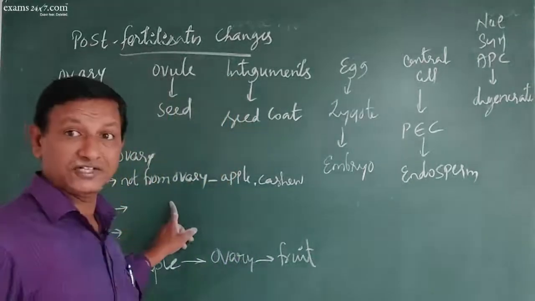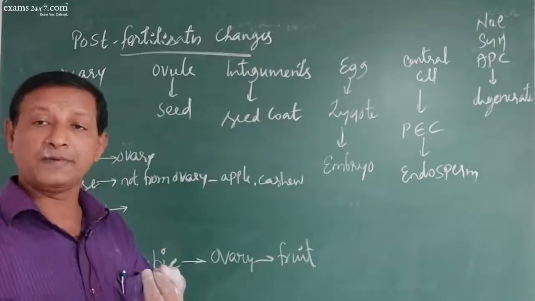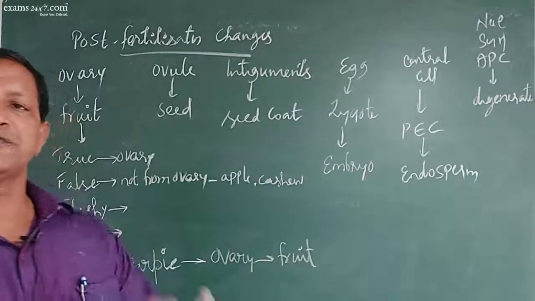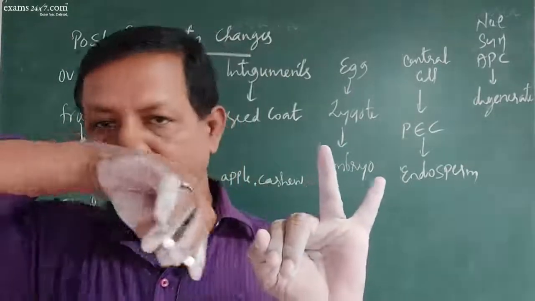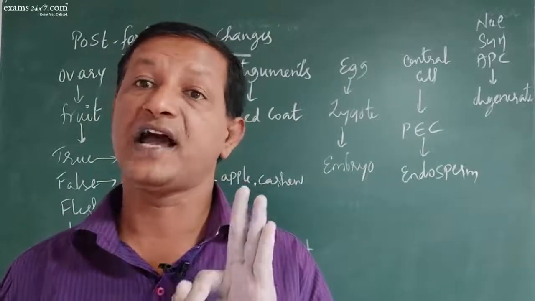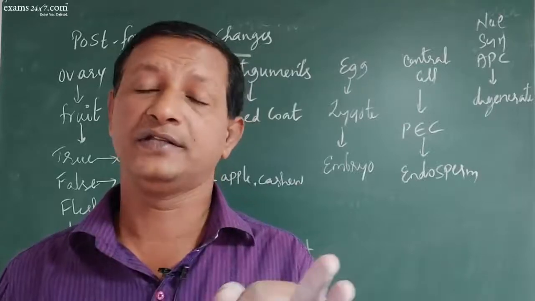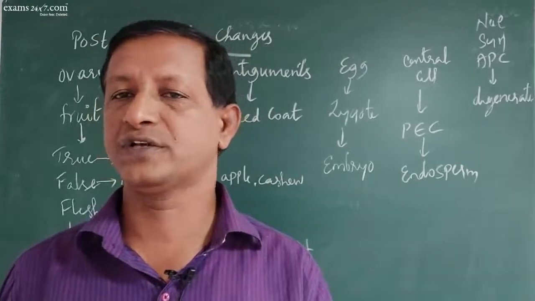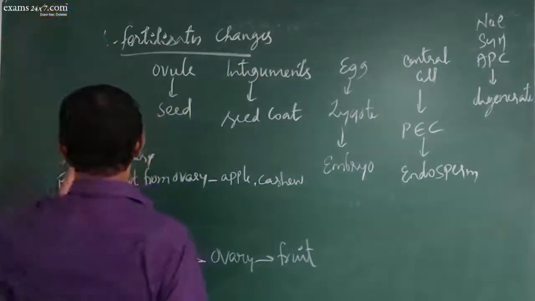In addition to this, we can also divide fruits into simple fruit, complex fruit and aggregate fruit. Simple fruits develop from the syncarpous gynoecium. Aggregate fruits develop from the apocarpous gynoecium. Complex fruits develop from the entire inflorescence. For example, jackfruit, ananas, fig, etc. Syconus and sorosis are complex fruits. Okay, that is one.